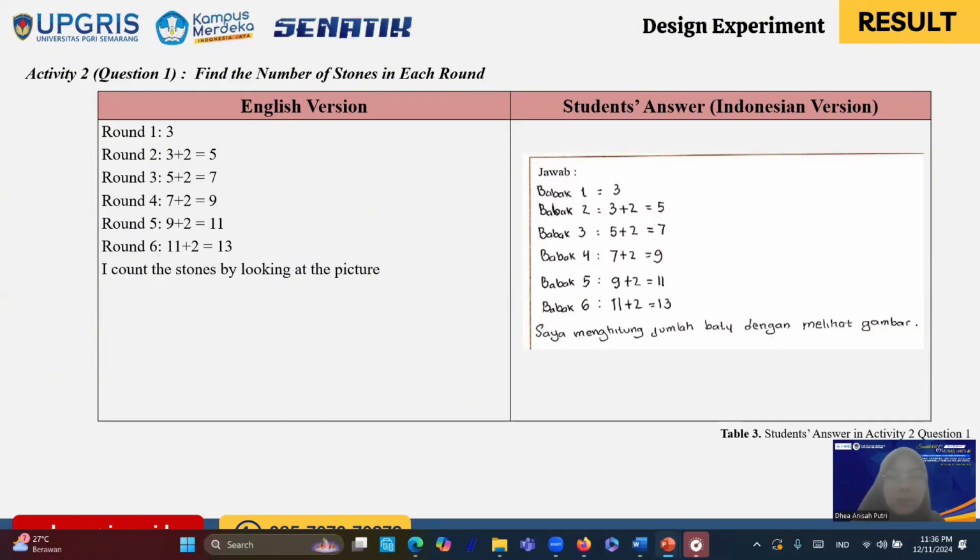The next one is activity 2, question 1. Find the number of stones in each round. Through this activity, we can see here that students can determine the pattern in the number of stones in each round by counting the number of stones. This understanding leads them to know the concept of difference, which will be asked in the next question.